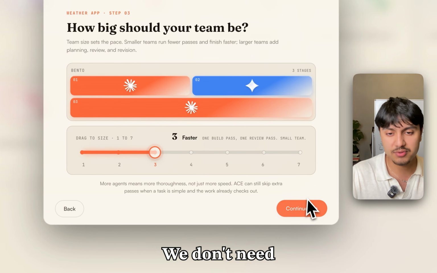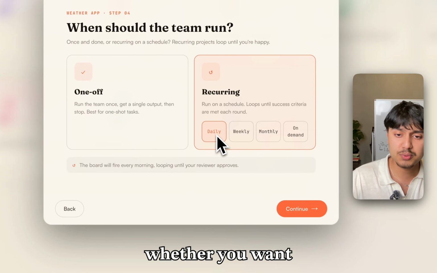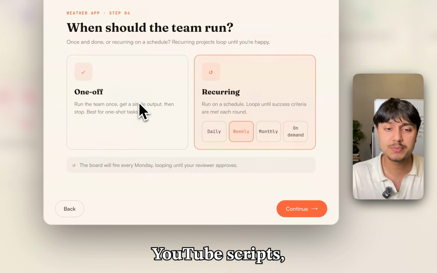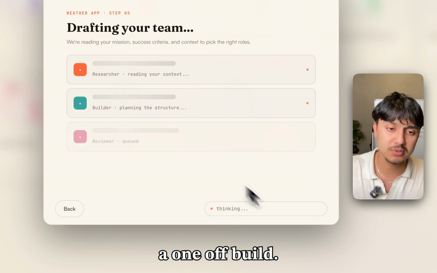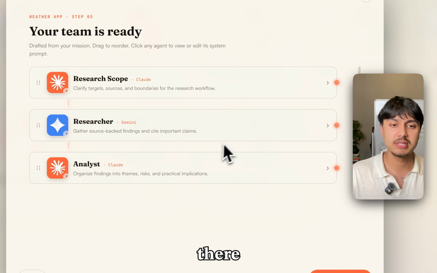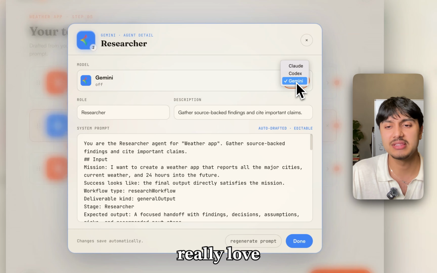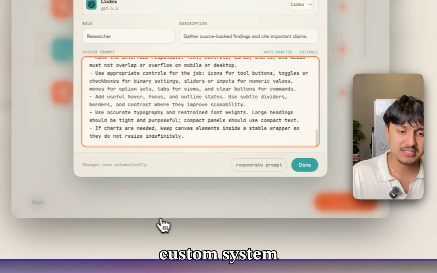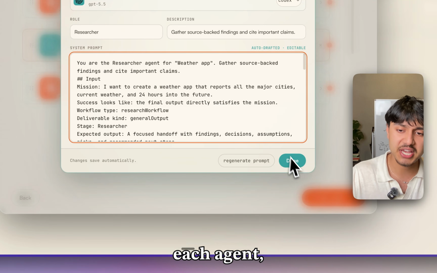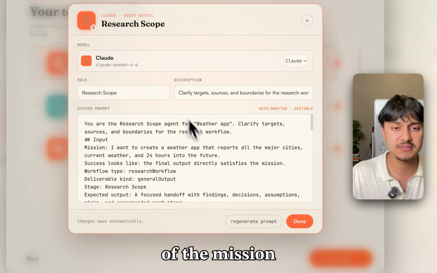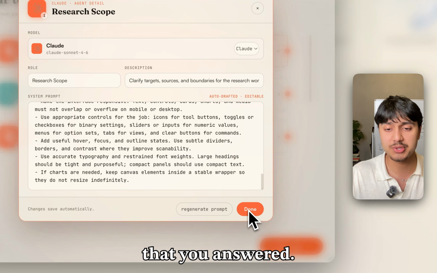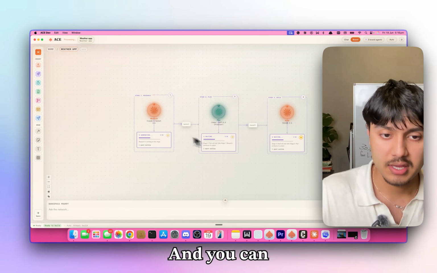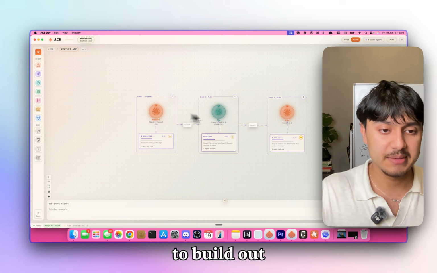I'll go with 3. We don't need anything crazy. You can choose whether you want a recurring job, daily or weekly, for morning briefs or weekly YouTube scripts, but this is just going to be a one-off build. And boom, there you have your team. Now, I don't really love Gemini these days, so I'll replace it with Codex. But you can see it's come up with a custom system prompt for each agent, which is really handy, based off of the mission that you provided and the questions that you answered. Boom, let's create a project. And you can literally see here that it's built out a team to build out your project.